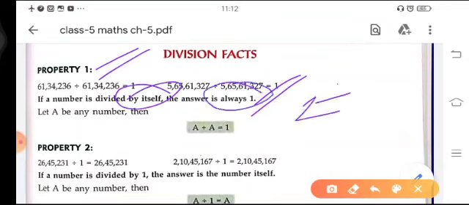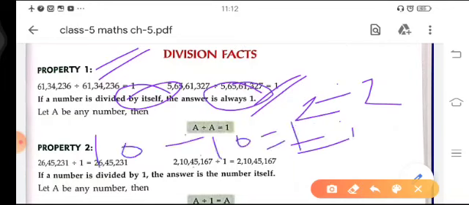Like 2 divided by 2 gives you 1, and 10 divided by 10 gives us 1. So we can write this property in this way: a divided by a equals 1.